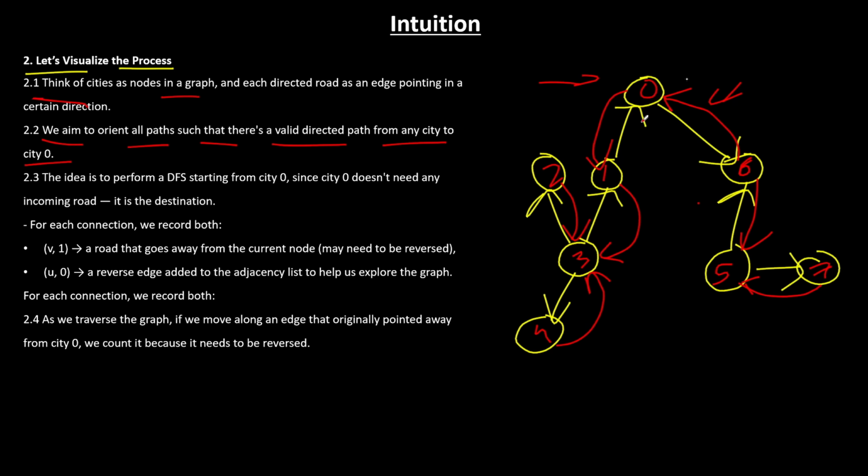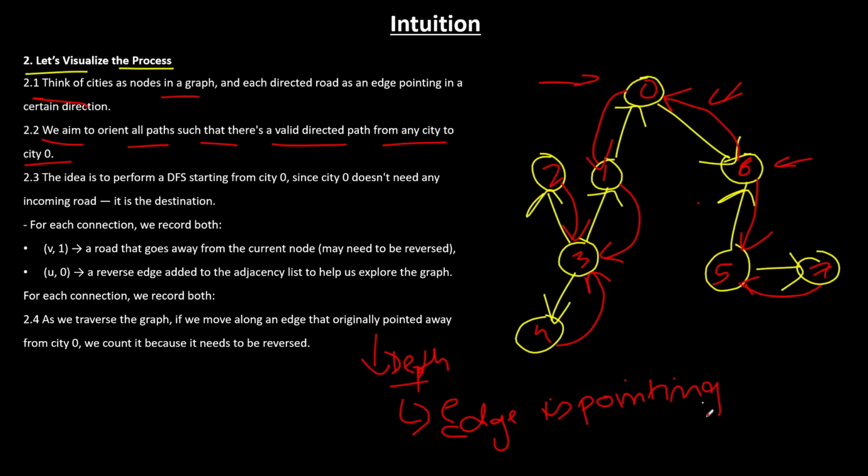And 3 is also directed towards the capital city. Fine. But this node, the edge is directed away from the capital city. Now, whenever we do a DFS traversal, we always go in depth, right? Which basically means the edge is pointing away from the source. I will say source for general language. Here it will be the capital.